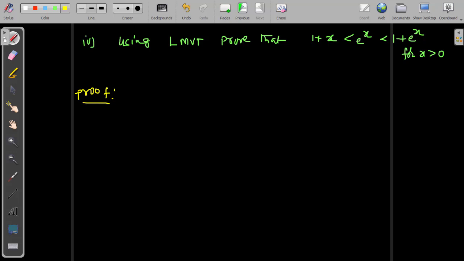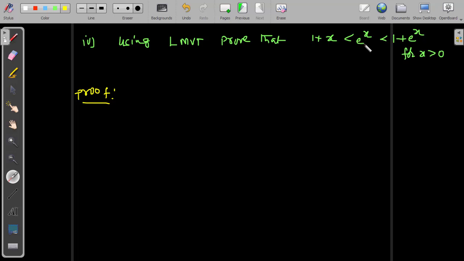Clearly, it says using Lagrange's mean value theorem, so we need to prove this inequality. Again, the function is not directly given, and the interval is also not directly given. We know that the exponential function is everywhere continuous. That's not a problem. Interval, so let us take here.